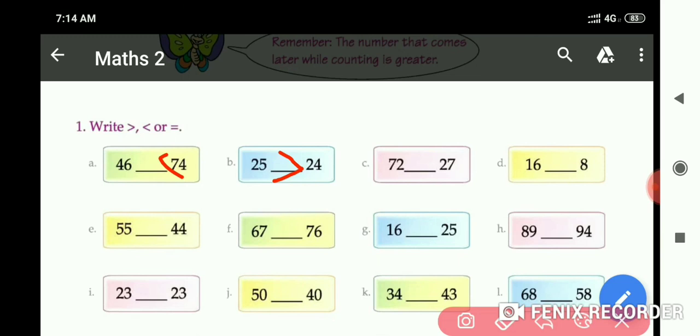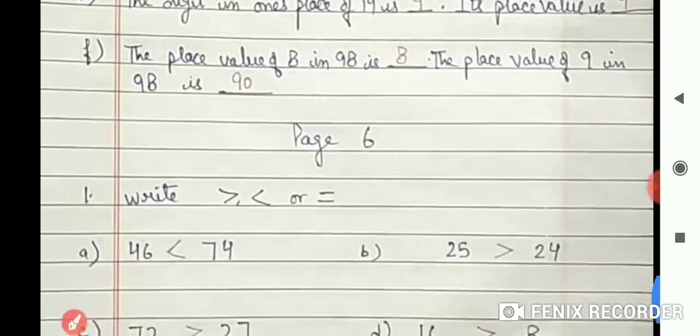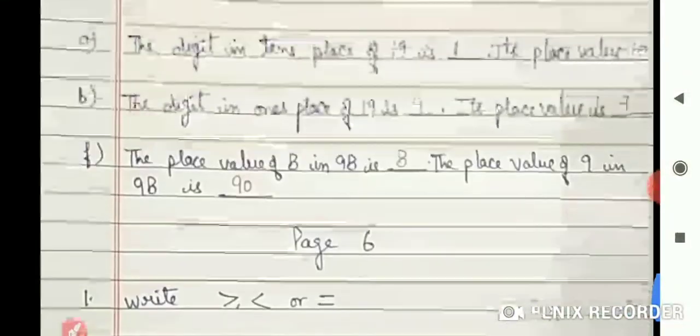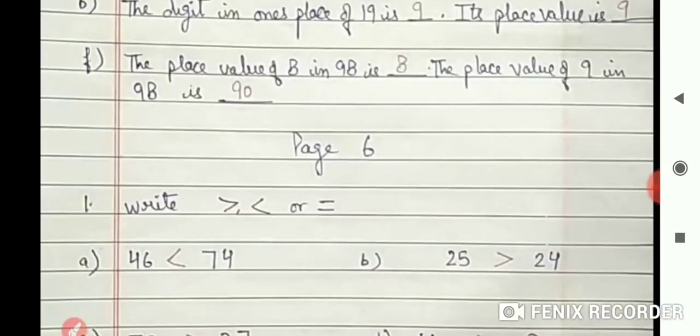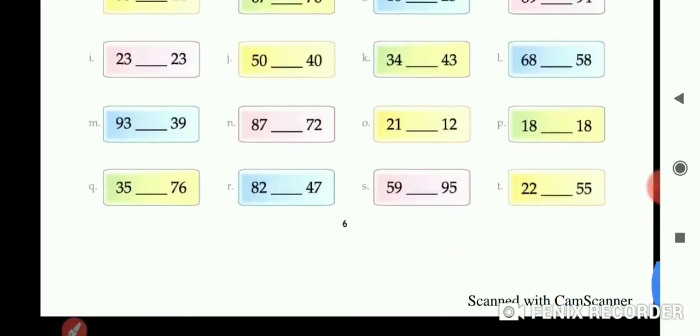Now come to J part. 50, 40. 50 is greater. So we will put the greater sign. 89, 94. 89 is less than 94. So we will put the sign like this. And the answers for page number 5 and 6 are given over here. And rest of the pages we will do later in the next video.